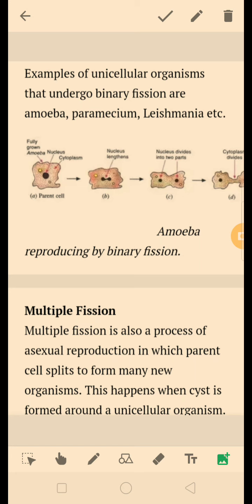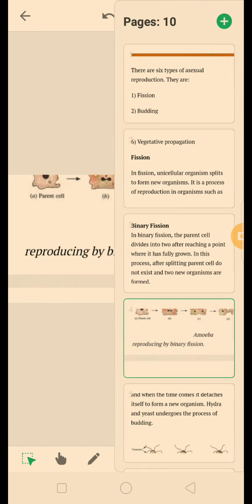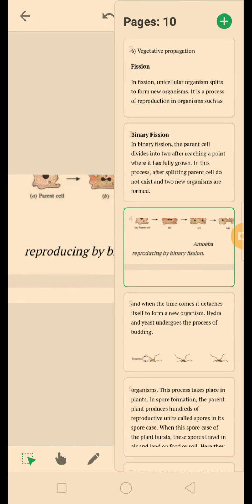So multiple fission is also a process of asexual reproduction in which parent cell splits to form many new organisms. This happens when cyst is formed around a unicellular organism and it forms the new organisms.